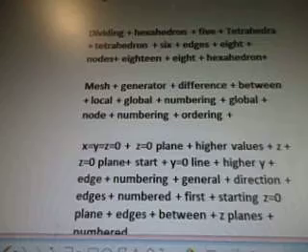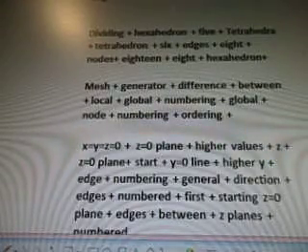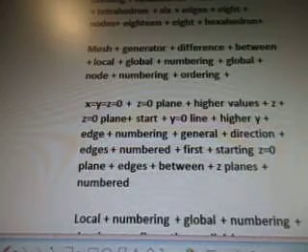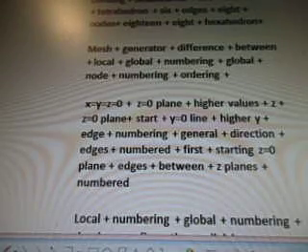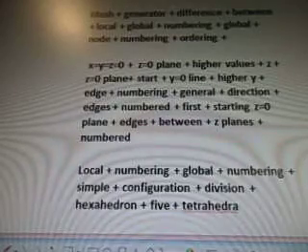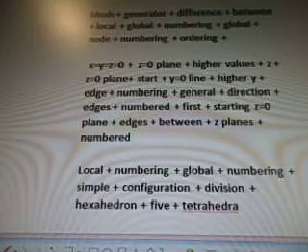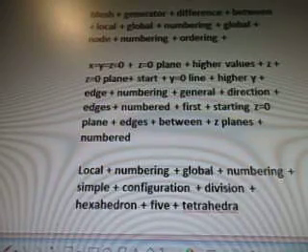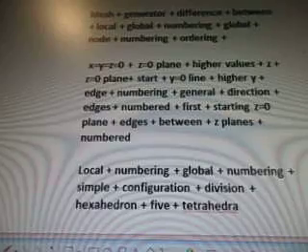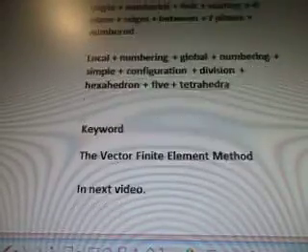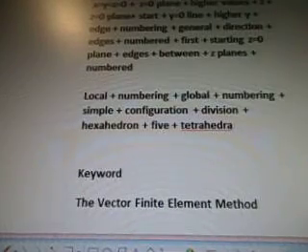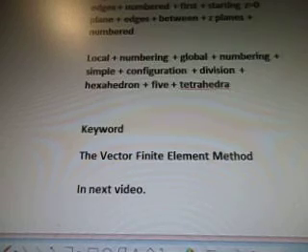Difference between local global numbering, global node numbering ordering, x equals y equals z equals 0 plus z equals 0 plane plus higher values plus z equals 0 plane start plus y equals 0 line. Then you want higher y, then edge, numbering, general direction, edges, numbered first, starting z equals 0, plane, edges between z planes, numbered. Local numbering, global numbering, simple configuration, division, hexahedron 5 tetrahedra.